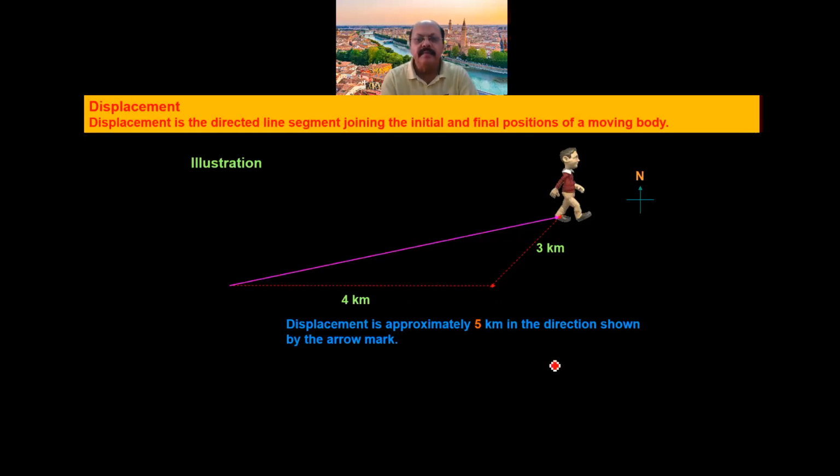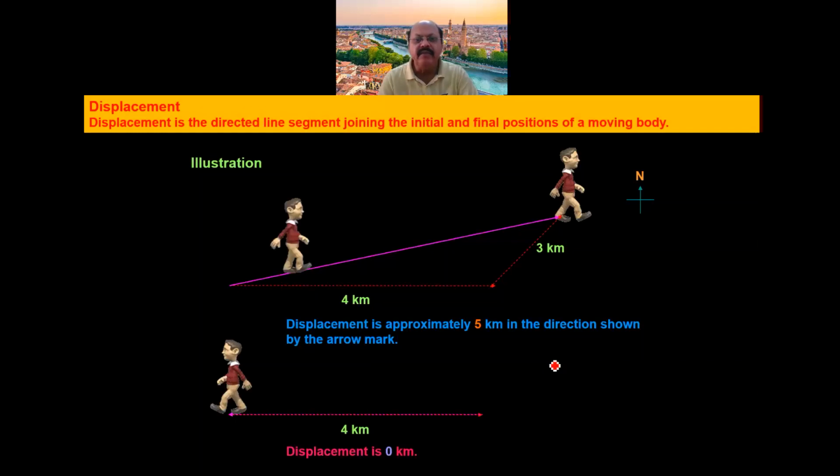Similarly, we can take another illustration. A person is moving along the straight line and travels 4 kilometer and returns back to its initial position. So its initial and final position is the same. So that's why the displacement is 0.